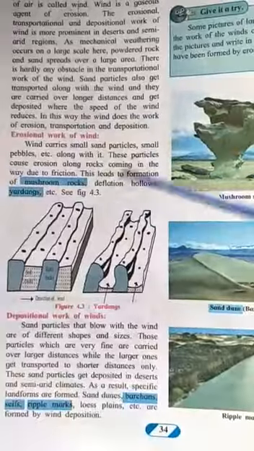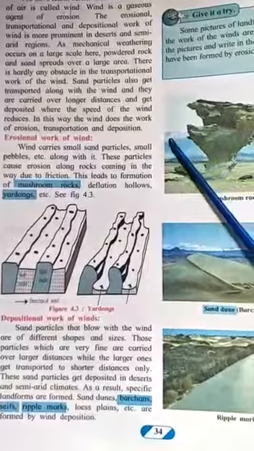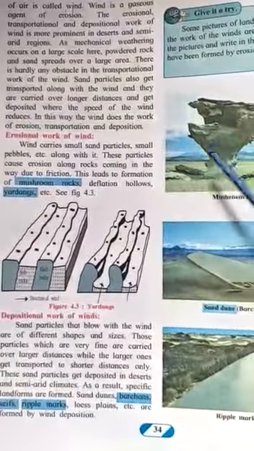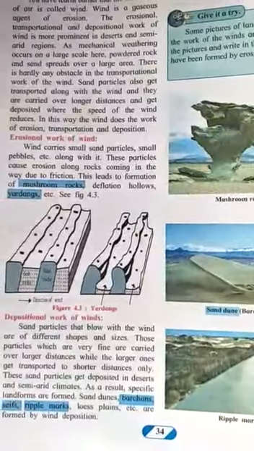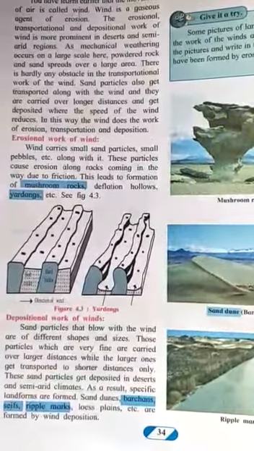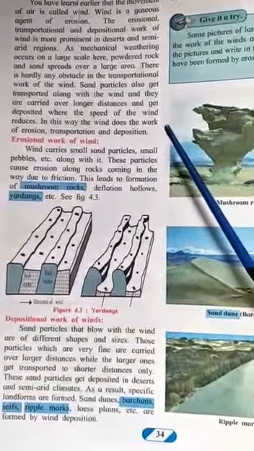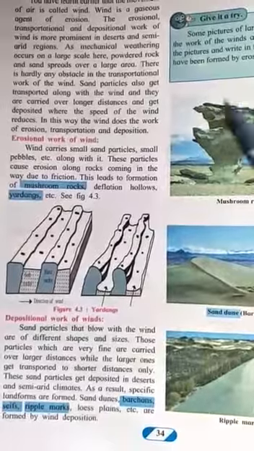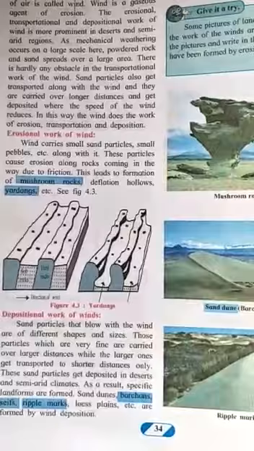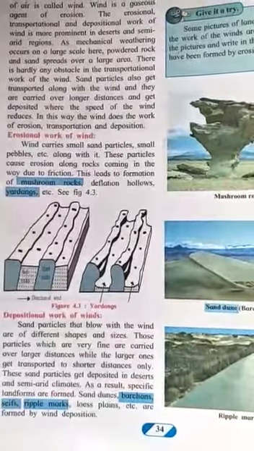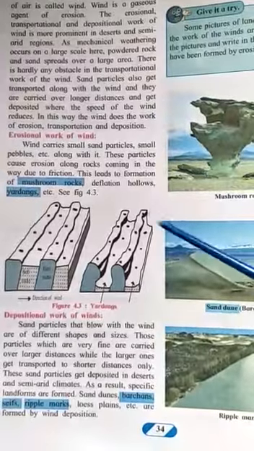See now, if there is a rock and the wind is blowing, and it is carrying the particles of rocks also along with it, so what happens, there is erosion which is occurring due to friction. तो वो जो विंड कैरी कर रहा है स्टोन्स को, रॉक्स को, उससे ये जो है they rub against each other, and due to friction of these there is a landform which is formed.